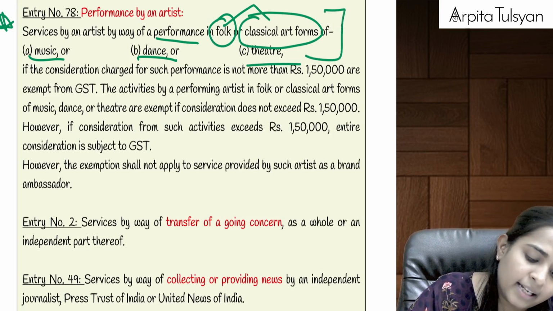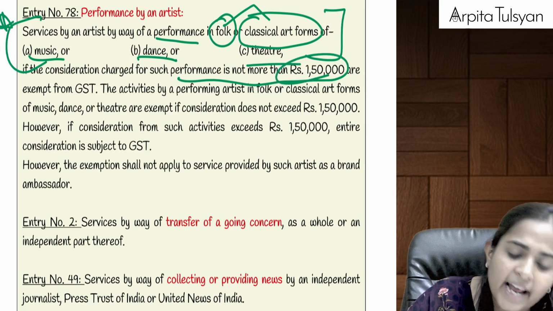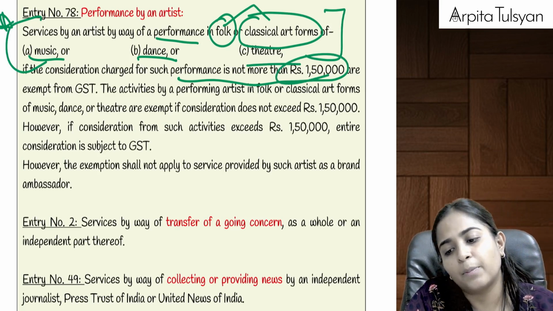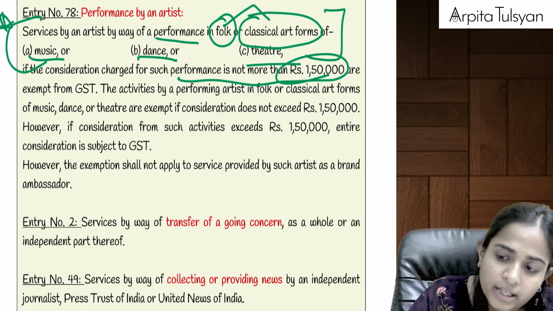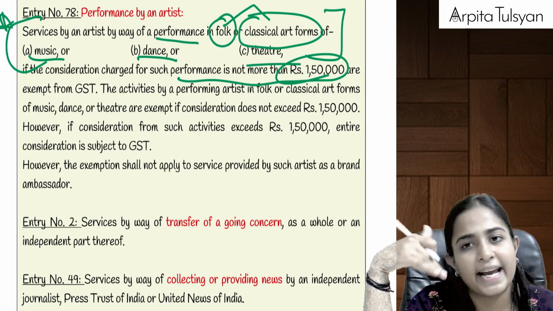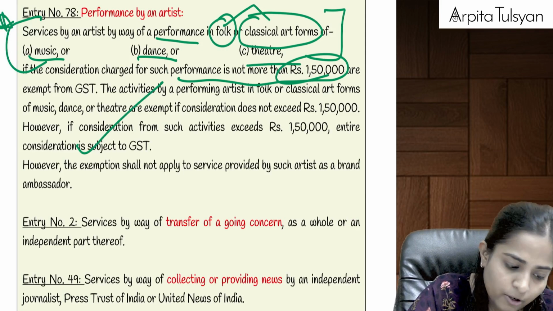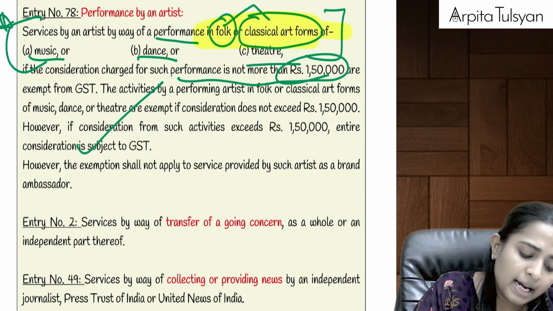No. So that performer, if it is getting not more than 1,50,000, the consideration that the performer will get, if that is not more than 1,50,000 rupees, then it will be exempted from GST. If it exceeds rupees 1,50,000, then the entire amount will be liable for GST. Okay, please remember this, folk dance or classical, right?